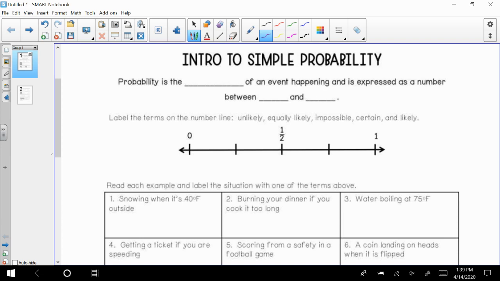Probability is the likelihood of an event happening, and it is expressed as a number between 0 and 1. So we have a number line here. If you think about it as percents, 0% chance of something happening is impossible.